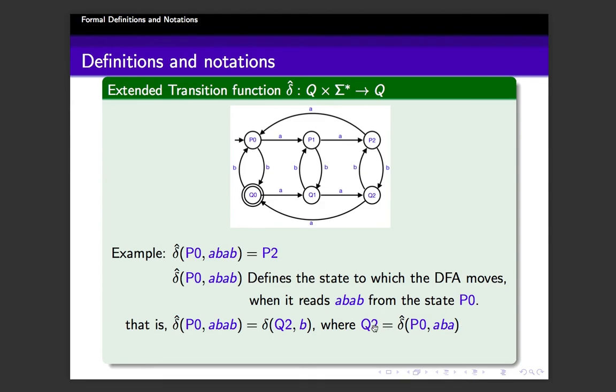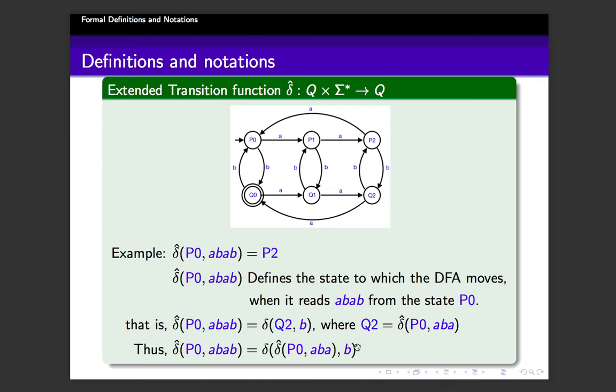Suppose you reach in Q2. Then from Q2 on B, where will you go? Okay, that's it. And with this, we can say that delta cap of P0 comma AB is nothing but delta of Q2 comma B. What is Q2? Delta cap of P0 comma ABA. That is delta of, this is Q2, exactly this definition, comma B. Hope you followed. Otherwise, please watch it again.